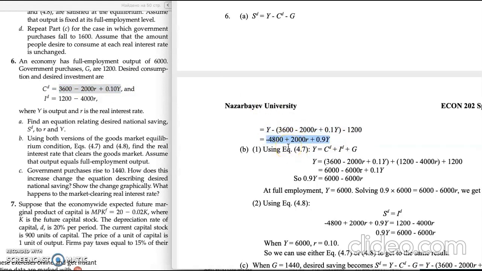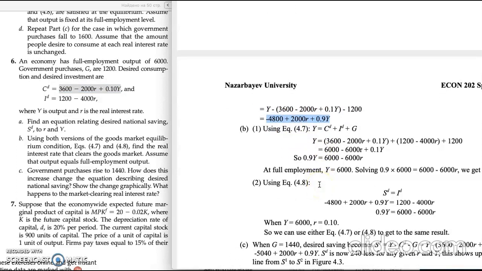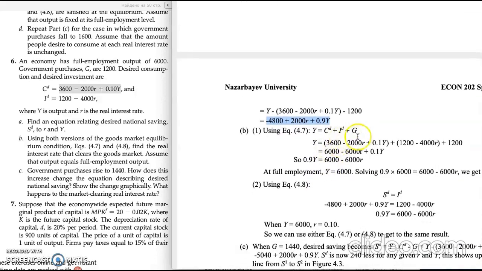What about the subquestion B? There we have to find the real interest rate that clears the goods market. To do so, we again refer to the definition of national saving. We just transform it, and we will get the real interest rate. There we have to assume that output equals full employment output.